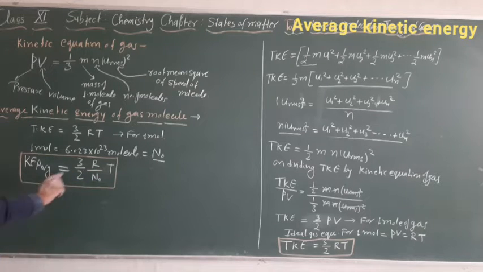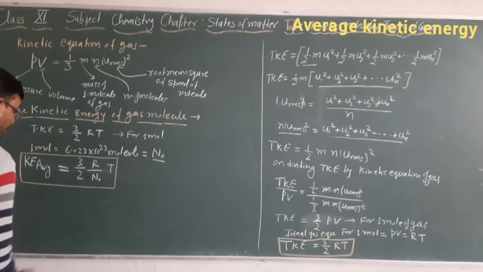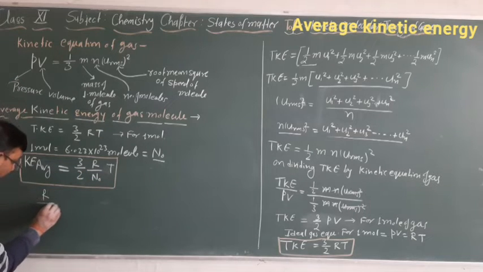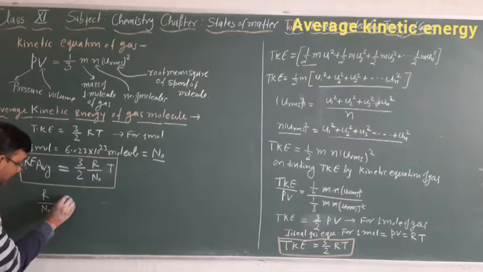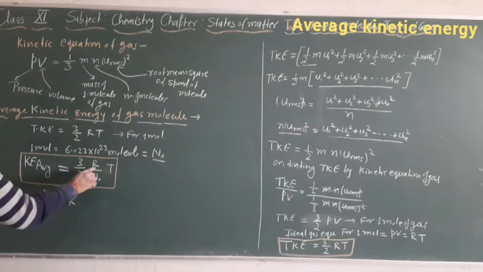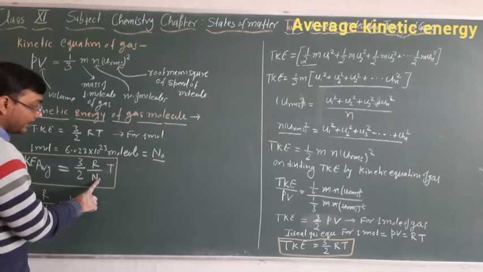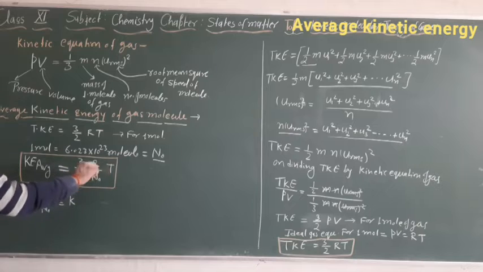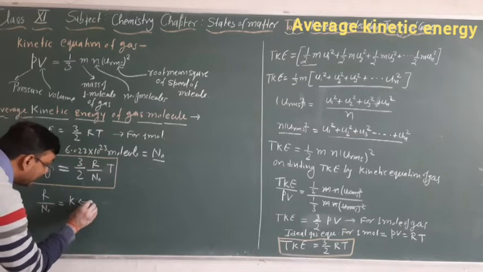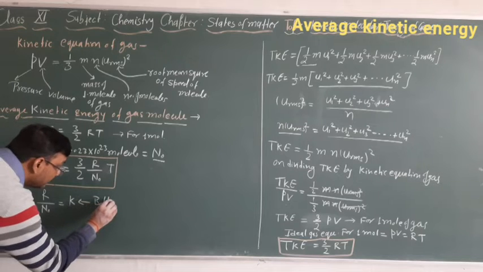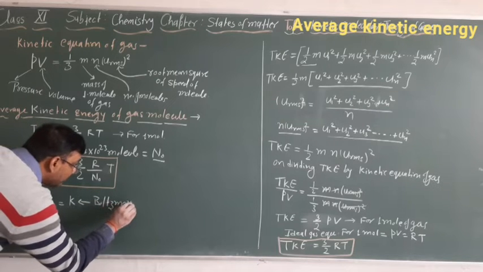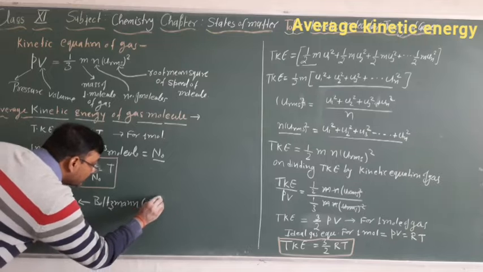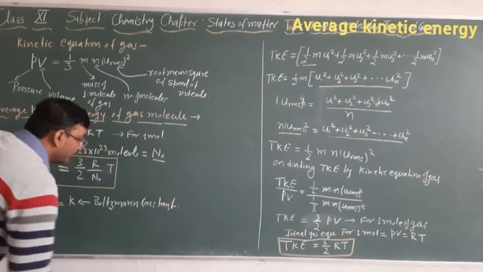Now here R by n naught, R is the universal gas constant and Avogadro number is also a constant. So this constant is replaced by another constant, that is K, and K is the Boltzmann constant.